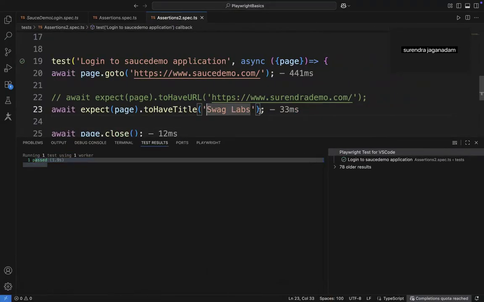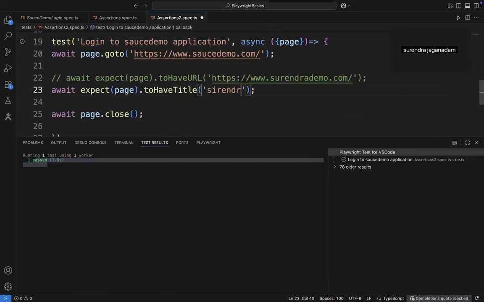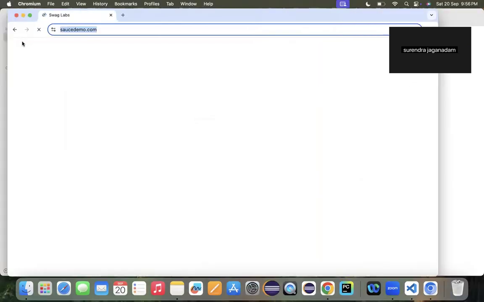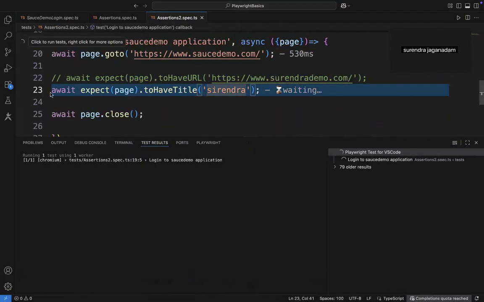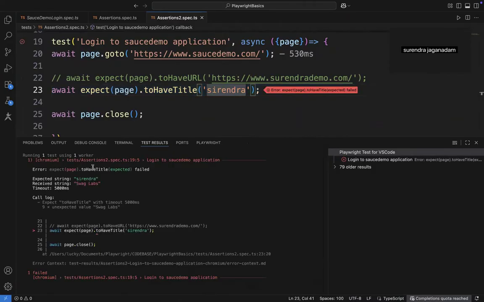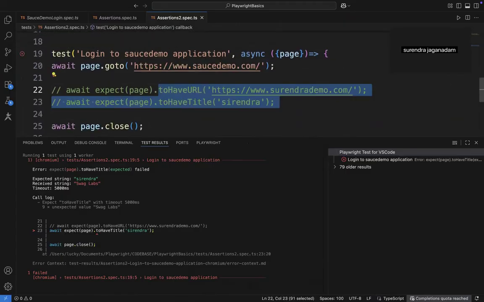For suppose if I change that value to Surendra, and when I run this particular test, the title is not matching. Again, it will wait for 5 seconds as the title was not gonna match. Hence, it will return as a failure. Perfectly all right. So this is all about how exactly we can add title-based assertions and URL-based assertions.